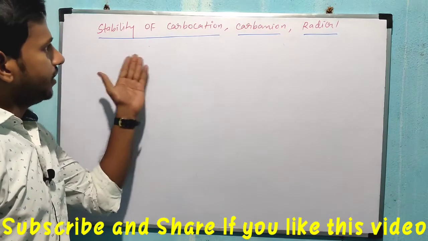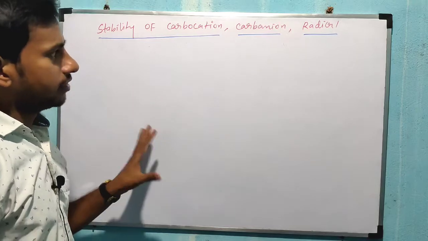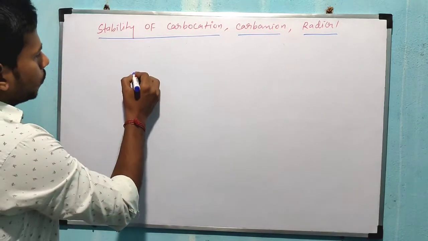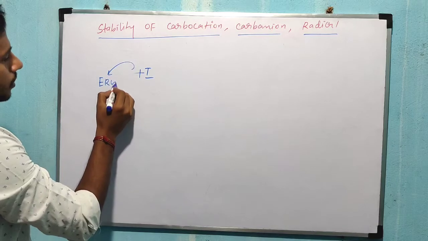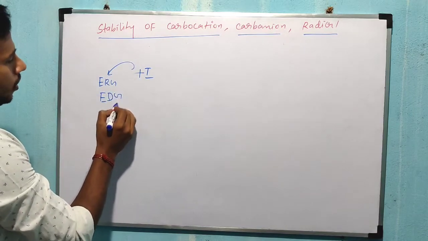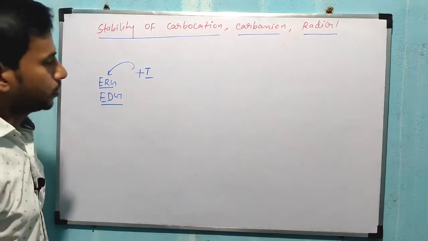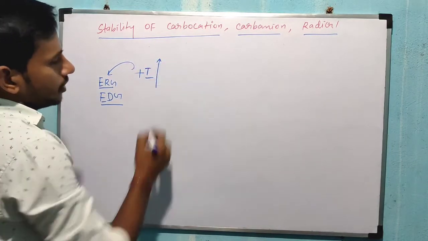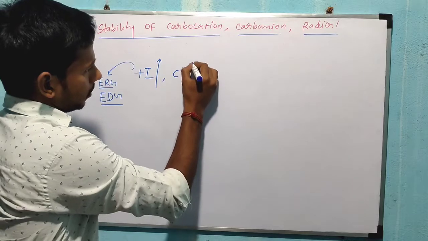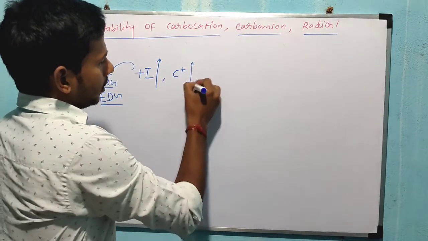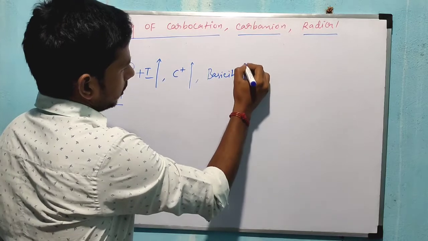Before going to the examples, what does a plus I group mean? It is an electron releasing group, or electron donating group, which has the capacity to donate electrons to other groups or atoms. Once the plus I group increases, the carbocation stability also increases, and the basicity also increases.